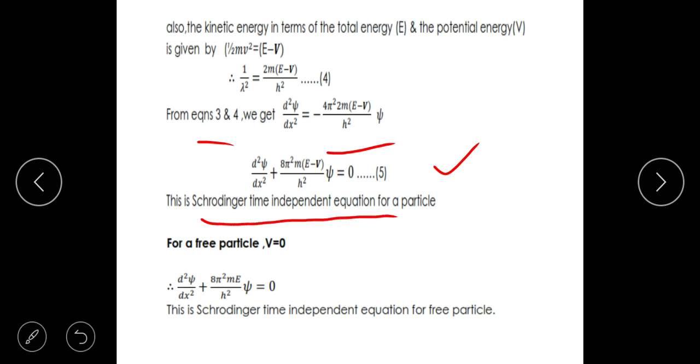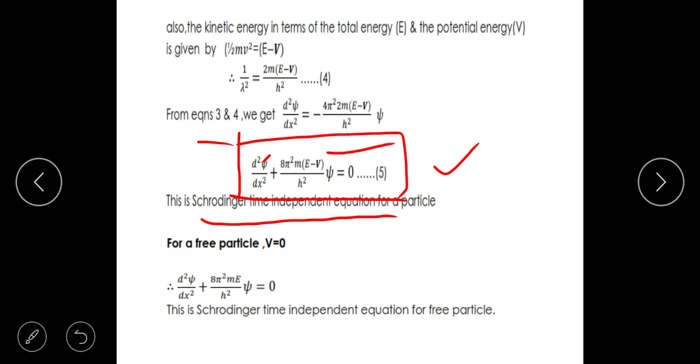Time independent because there is no explicit dependence on time. Here there is a spatial derivative, there is no mention of time, that is why this is called Schrodinger's time independent equation. There is also a time dependent equation, but this equation is very important as far as quantum physics is concerned. It is as important as Newton's equation F is equal to ma in mechanics. It is as important as the wave equation in wave physics.